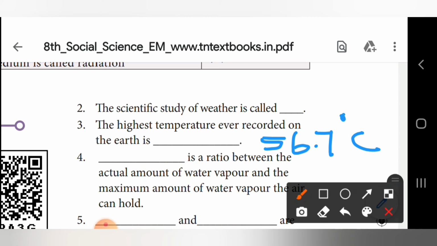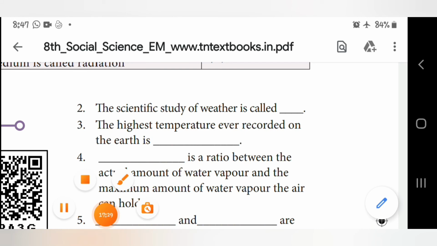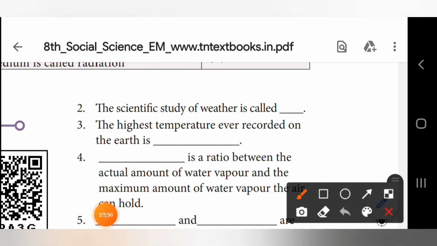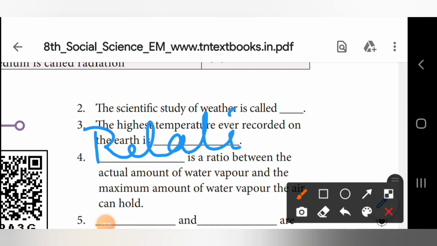Okay. Next, coming to fourth one. Dash is a ratio between the actual amount of water vapor and the maximum amount of water vapor the air can hold. What is the answer? Yes, the answer is relative humidity. RELATIVE.